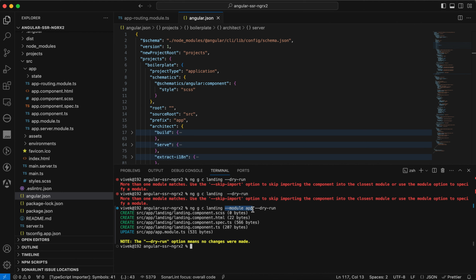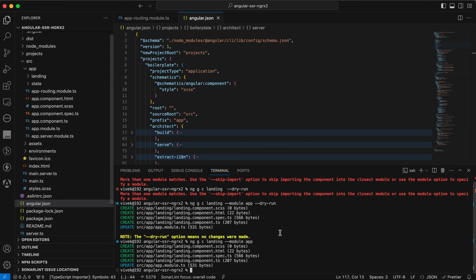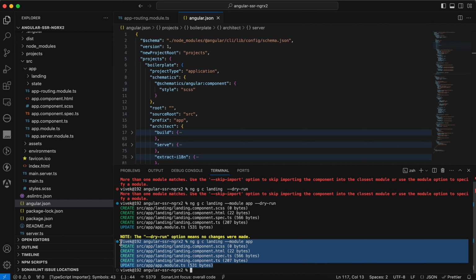But the one we are concerned with is mainly this module argument, where I am specifying the module as app, and now there are no clashes in creating the particular component called landing. Okay, now this is working fine. Now I will remove this dry run and create it. Yes, now the component is created.